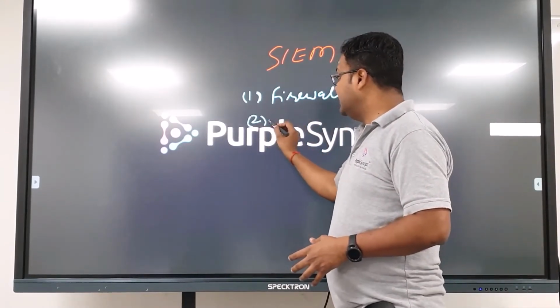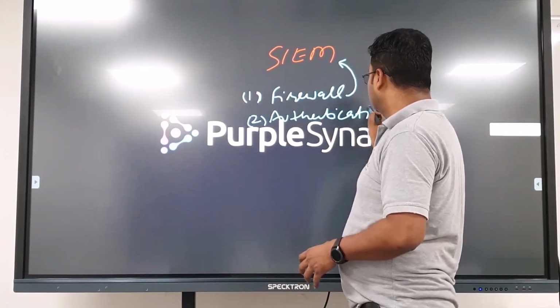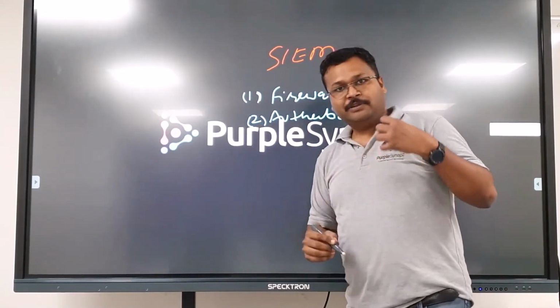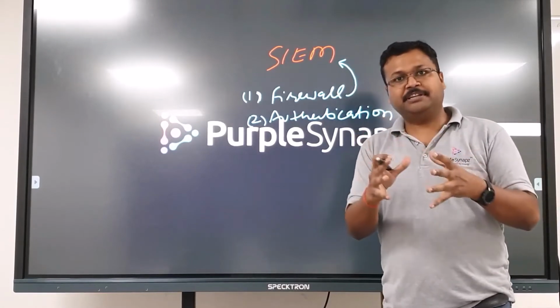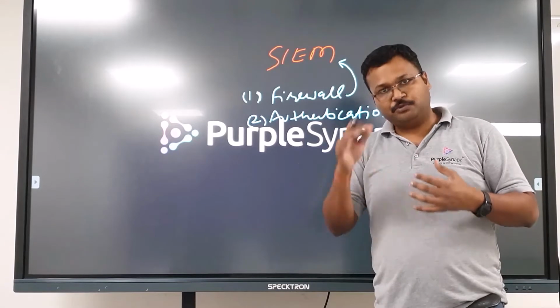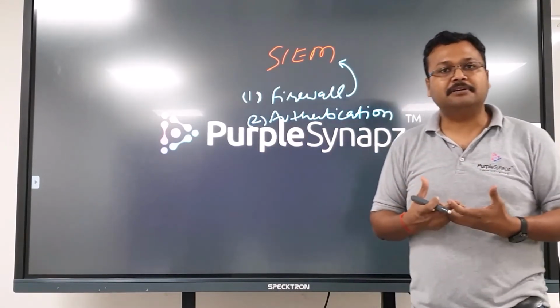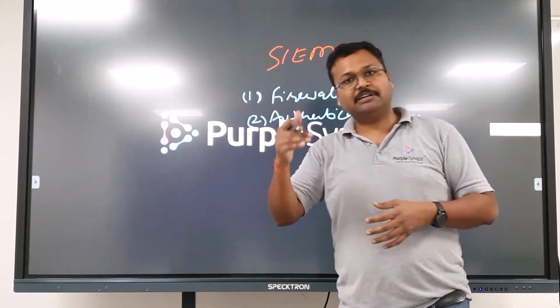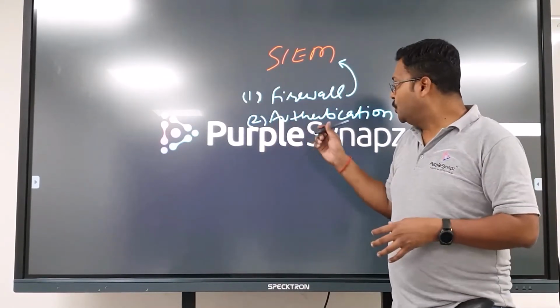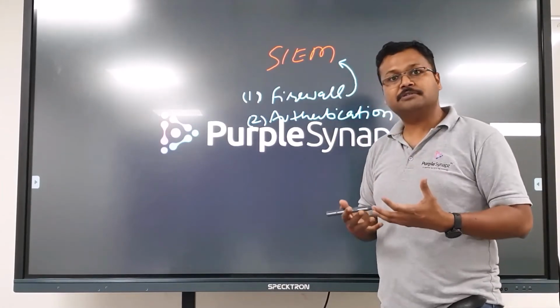Second could be your authentication logs. When you try to log into a machine, a normal user may try multiple times. If you fail, you click forgot password and try to log in again. But a malicious user will keep guessing the password for brute force, one password after the other. If you don't have a product like SIEM, you will never be able to know that somebody is trying brute force.